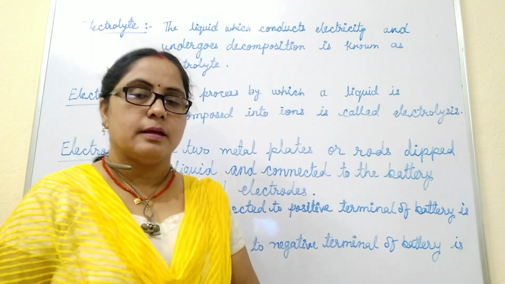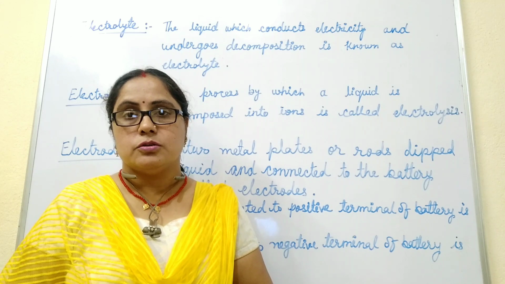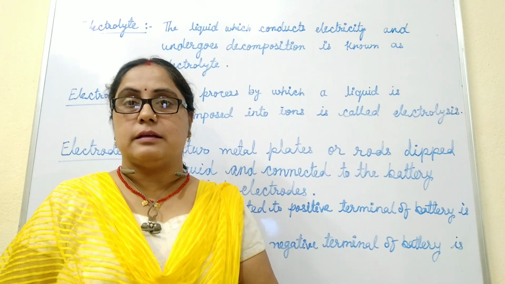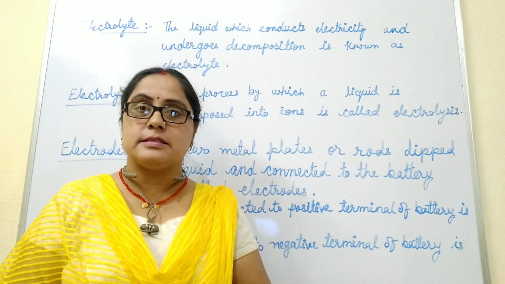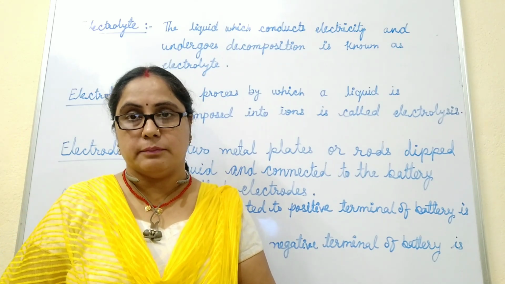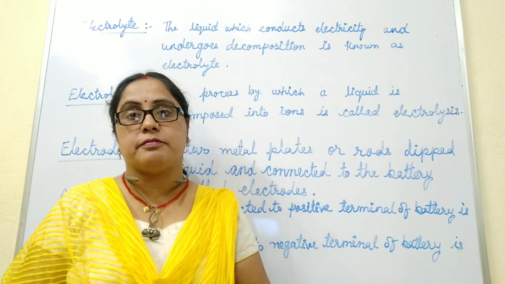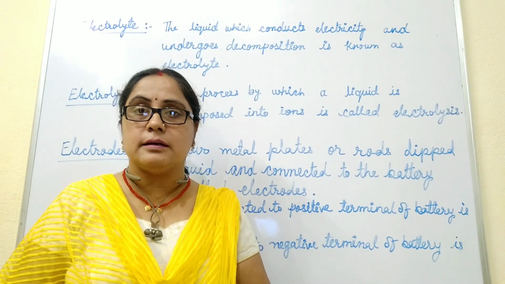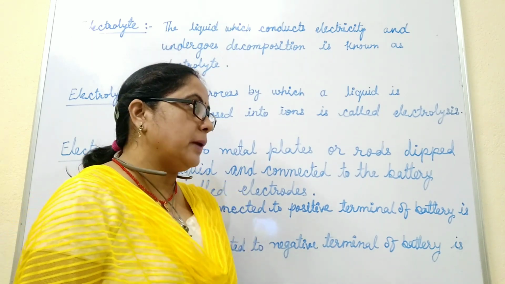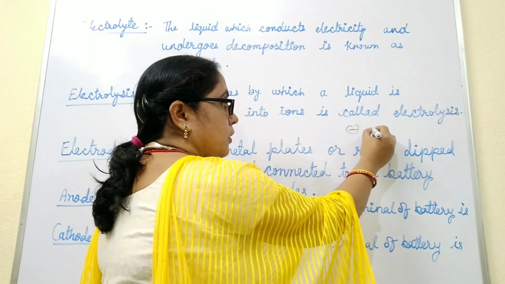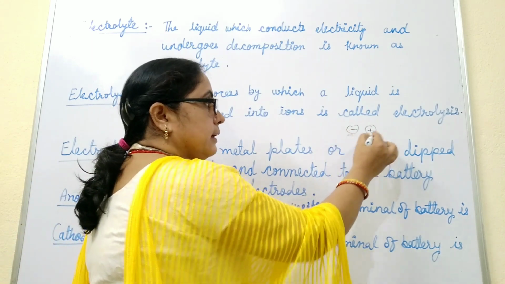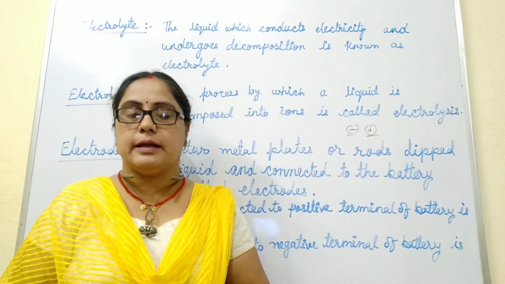So let's start. As I told you, solids which conduct electricity are called conductors, like metals and alloys of metals. They all are conductors because they allow electricity to flow through them. This is due to the flow of free ions, and ions are charged particles. There are two types of charged particles: one is negative charged and one is positive charged. These charged particles are called ions, and the flow of free ions is responsible for conduction of electricity.